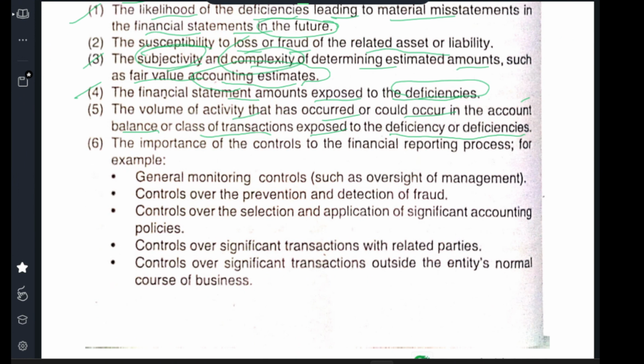For example, there has actually been a sale of 1 million units, but to avoid tax, they have made every sale in cash, and the management has reported only 1 lakh units. They left out 9 lakh units. They are showing 1 lakh rather than 1 million. 1 million is 10 lakh units, but they are saying only 1 lakh units. So it is a material difference. Million and lakh, there is a difference. That is the kind of deficiency.